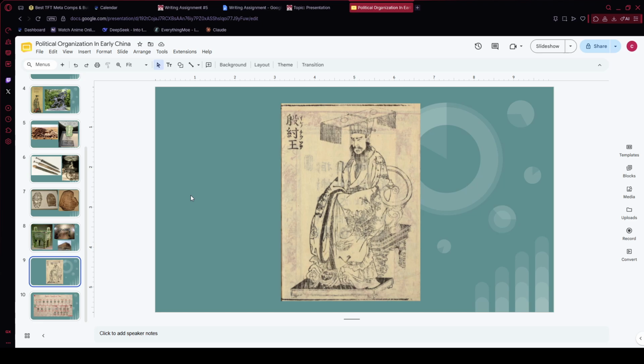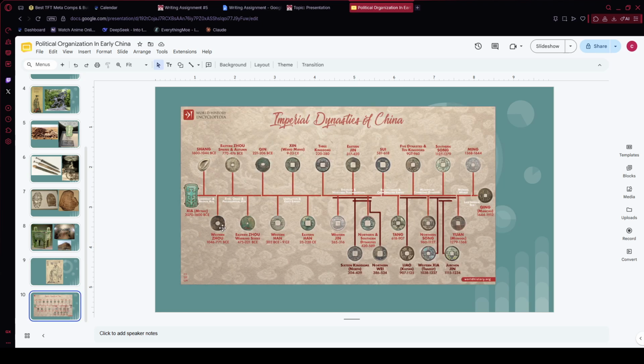The Zhou also governed through a system kind of like feudalism, where the king granted land and titles to regional lords in exchange for military service and loyalty. But unlike Mesopotamia, they never really created formal written law codes. They relied on military force and political alliances, which made the whole system less stable over time. Eventually, those regional lords grew too powerful and the Zhou lost control, splitting into the Warring States period, which is also when Confucianism and Taoism developed.